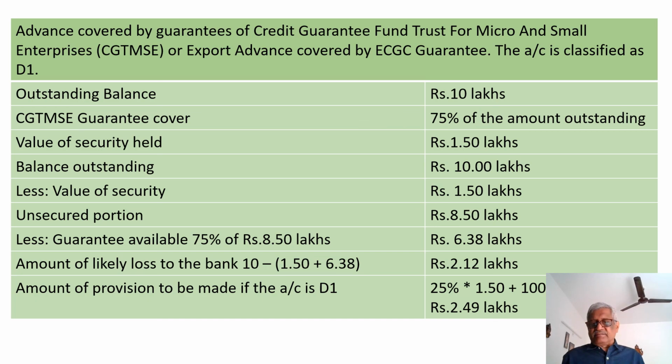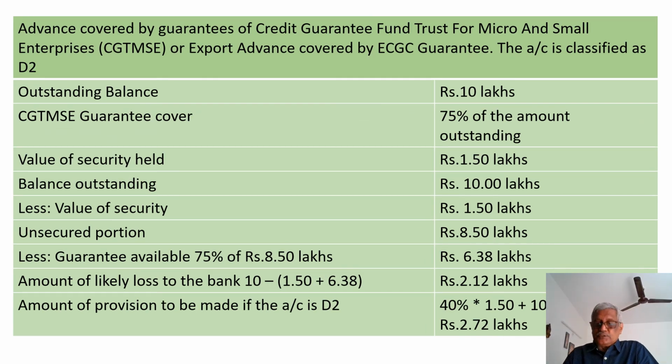So how much is available to the bank, and what is the amount likely to be lost? We have a security worth 1.5 lakhs. We have a guarantee amount to be received of 6.38 lakhs. So my loss will be 2.12 lakhs, that is the shortfall in security. So when I am making a provision, it is 25% of the value of the security, because the account is classified as D1, so 25% of the 1.5 plus 100% of 2.12, because 2.12 is the shortfall in security. This is in respect of D1 category.